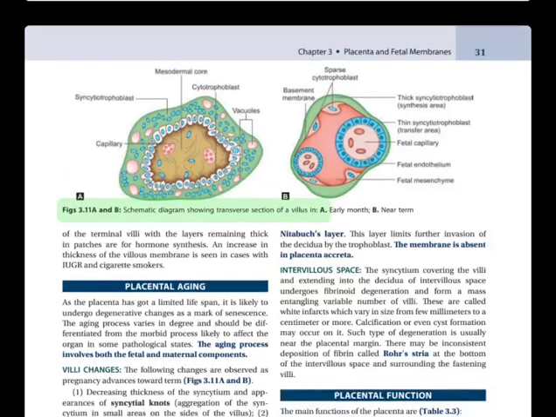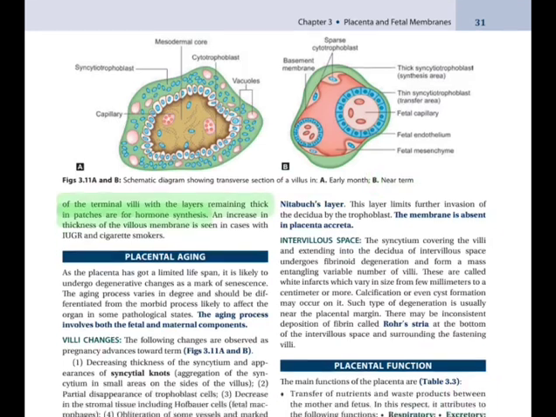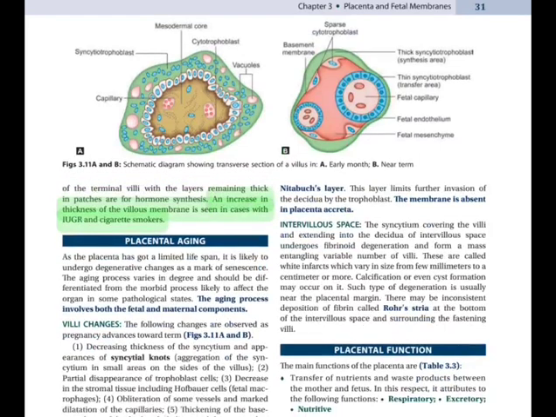Figs 3.11 A and B. Schematic diagram showing transverse section of a villus in A, early month, B, near term, of the terminal villi with the layers remaining thick in patches for hormone synthesis. An increase in thickness of the villus membrane is seen in cases with IUGR and cigarette smokers.